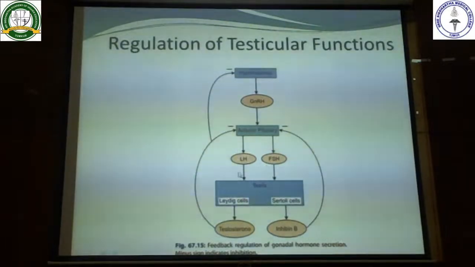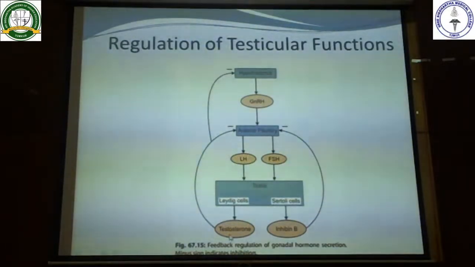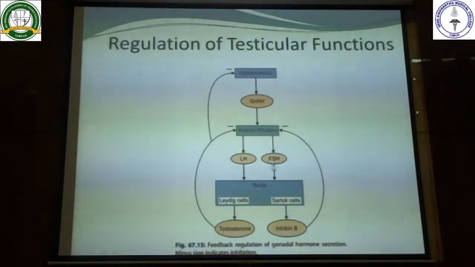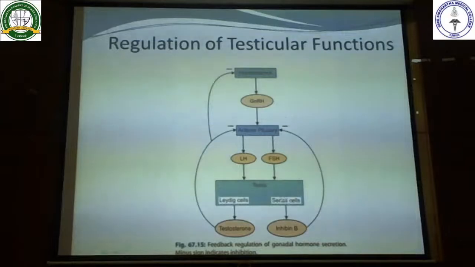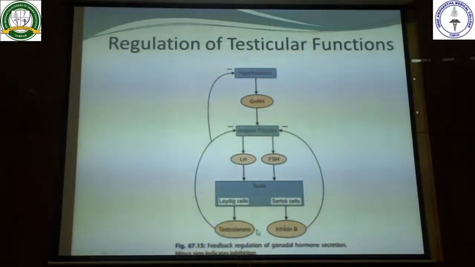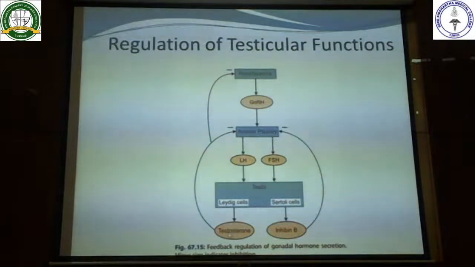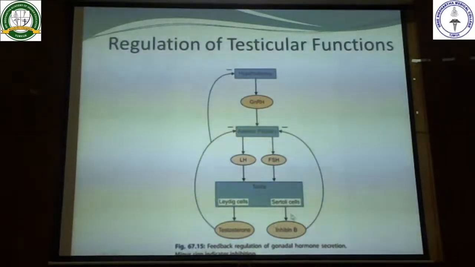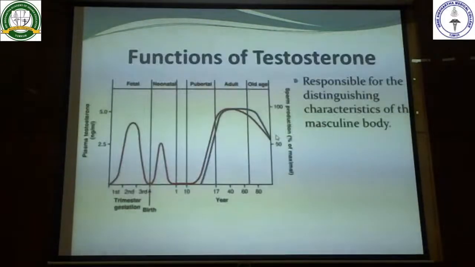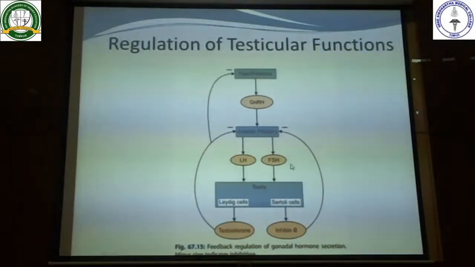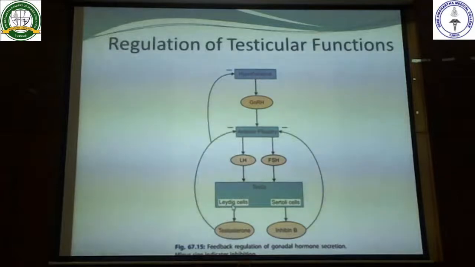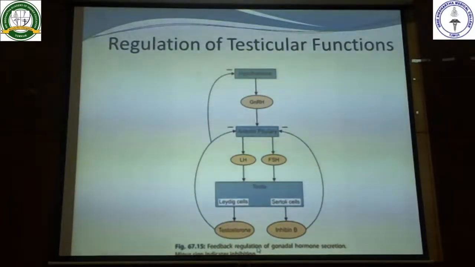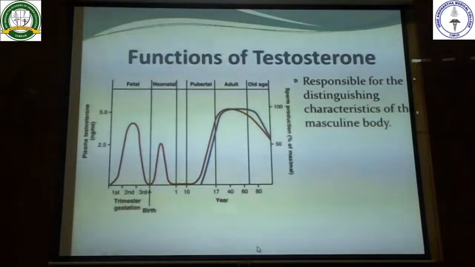So the LH hormone will act on the Leydig cells to secrete the testosterone. The FSH hormone will act on the Sertoli cells to release the inhibin. Whenever you have too much secretion of testosterone, the testosterone will inhibit both the hypothalamus and the anterior pituitary gland by negative feedback mechanism. Even the inhibin B, which is secreted by the Sertoli cell, also will inhibit the anterior pituitary gland, thereby decreasing the secretion of LH and FSH, in turn decreasing the release of testosterone hormone.